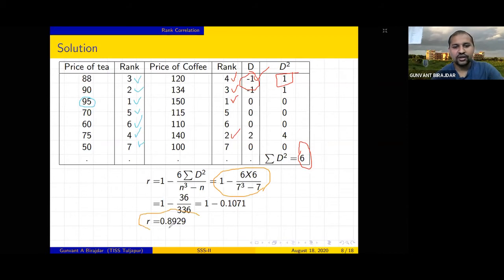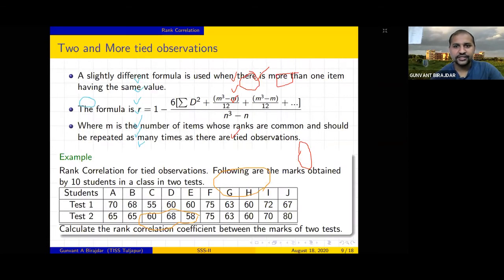Means what? Your R is very close to 1, right? Your R is very close to 1. What does it mean? It shows that on a quality basis, tea and coffee are going in the same direction. Means quality is maintained in both the cases, coffee and tea as well.